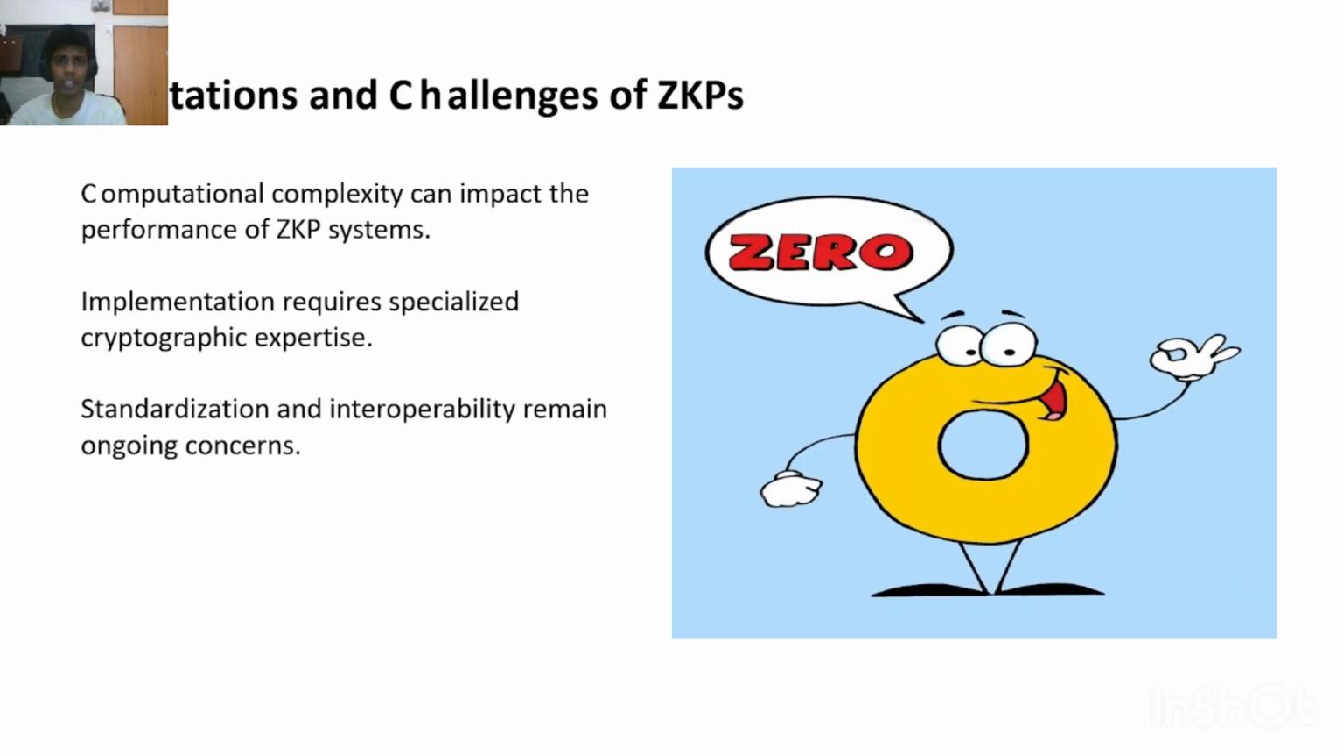Next are the limitations and challenges of ZKPs. Some of the limitations are computational complexity, which can impact performance. Implementation requires specialized cryptographic expertise. Standardization and interoperability remain an ongoing concern. One of the major impacts is the computation. Its complexity also makes it very costly. So you need more expert people to deal with this, and it needs cryptographic expertise. You don't get these experts nowadays in this generation; most of them use AI for this kind of stuff. So these are the three limitations and challenges of ZKPs I found.